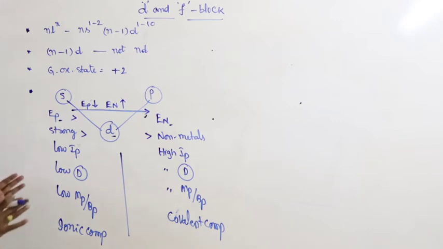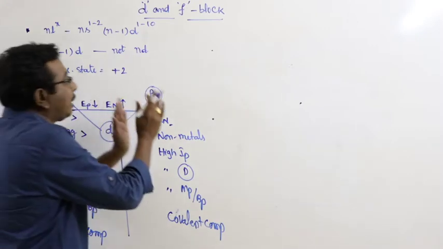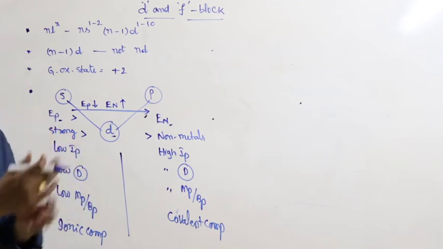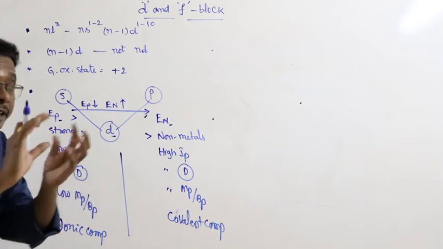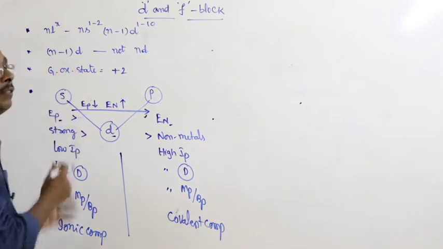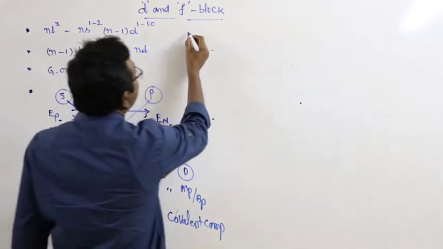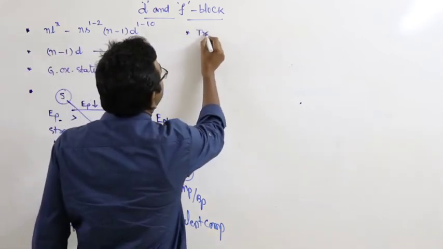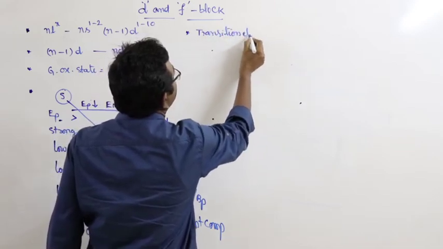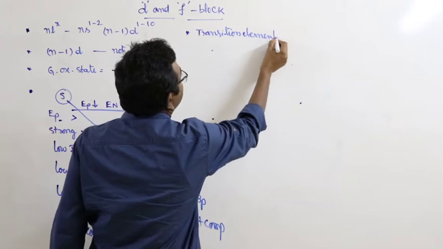In the same way, they represent a gradual change in the nature of elements from electropositive s block elements to electronegative p block elements. They represent a transition in the nature of elements. So, d block elements are also represented as transition elements.